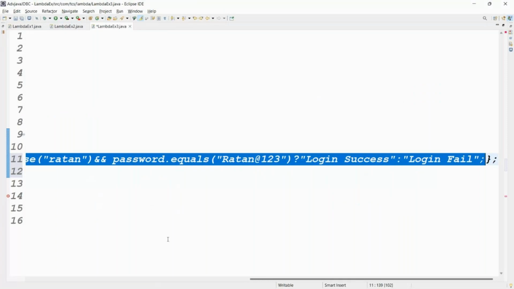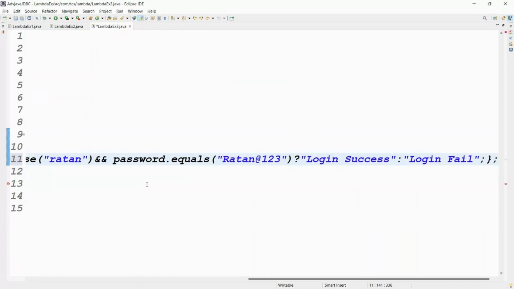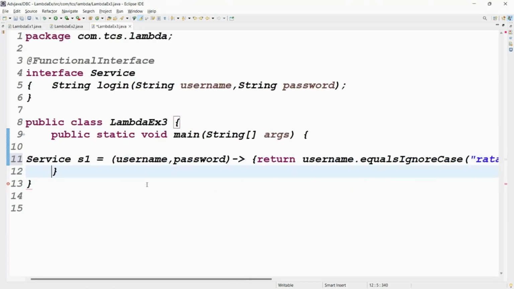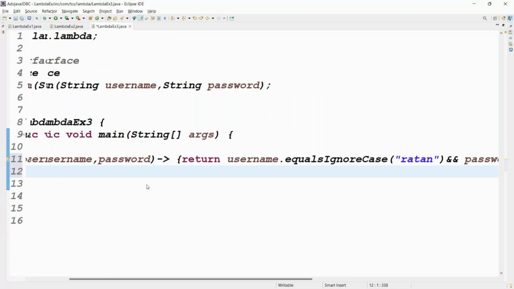Guys, here you can go for the code. In the code, return success or failure. Done now? Yes. Completed task. Now we can call that service method. Tell me guys, how can we call that method?